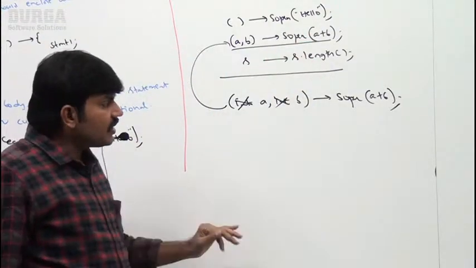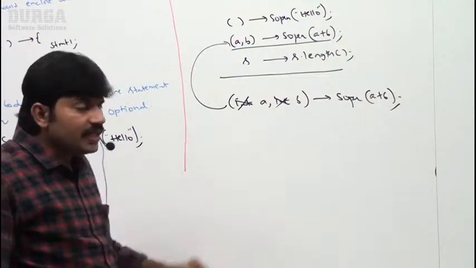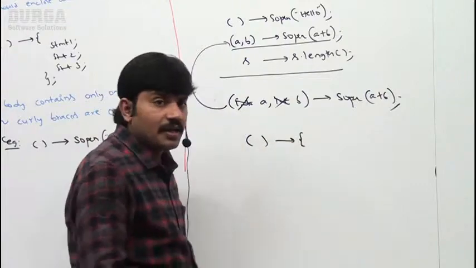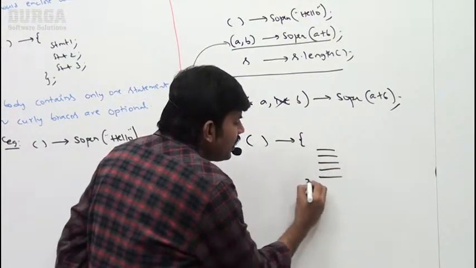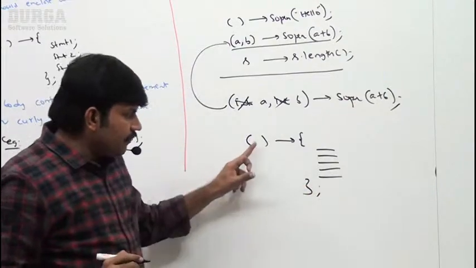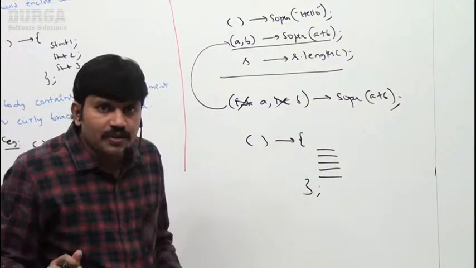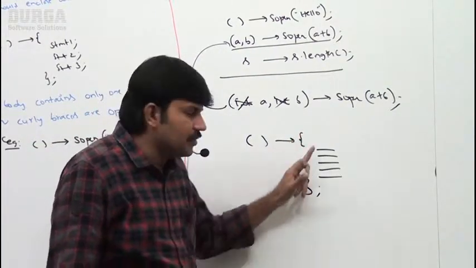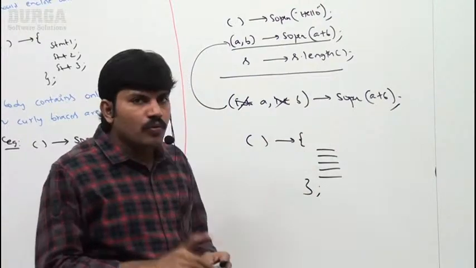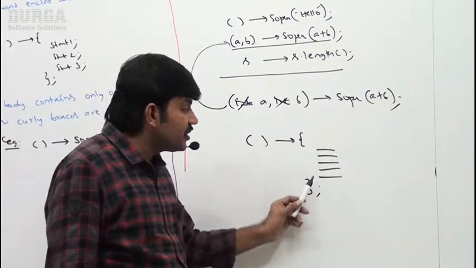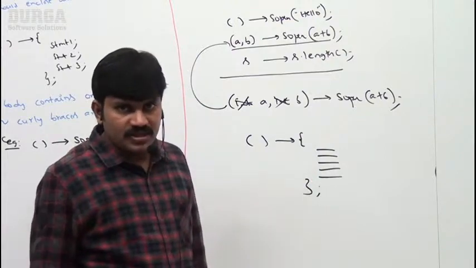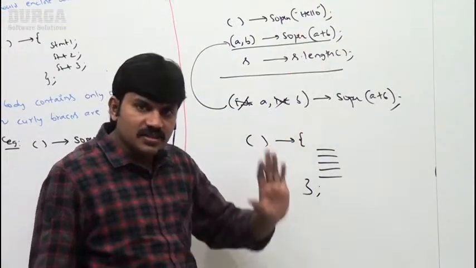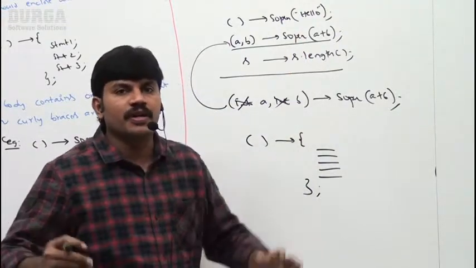Next, the lambda expression body may contain multiple lines, any number of lines. If the body contains multiple statements, compulsorily we should enclose all those statements within curly braces. If the body contains only one statement, then curly braces are optional. Everyone can understand, right? These properties I already used in the last examples. Let me summarize for your information.